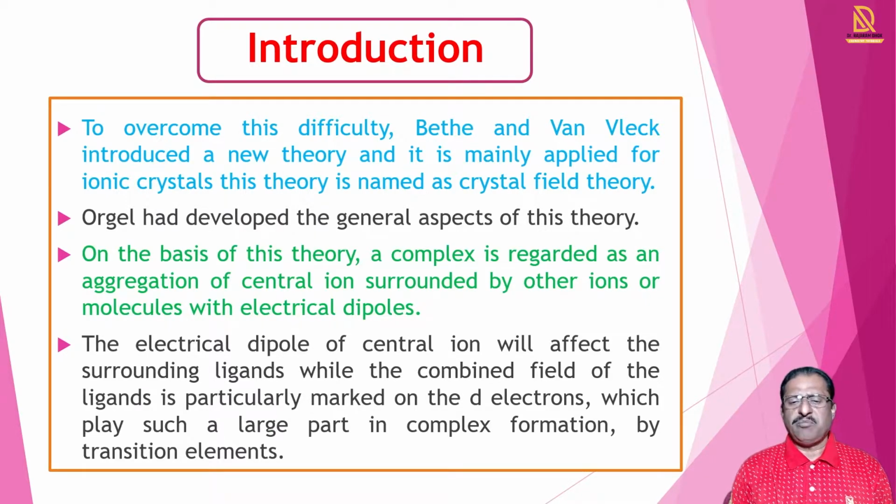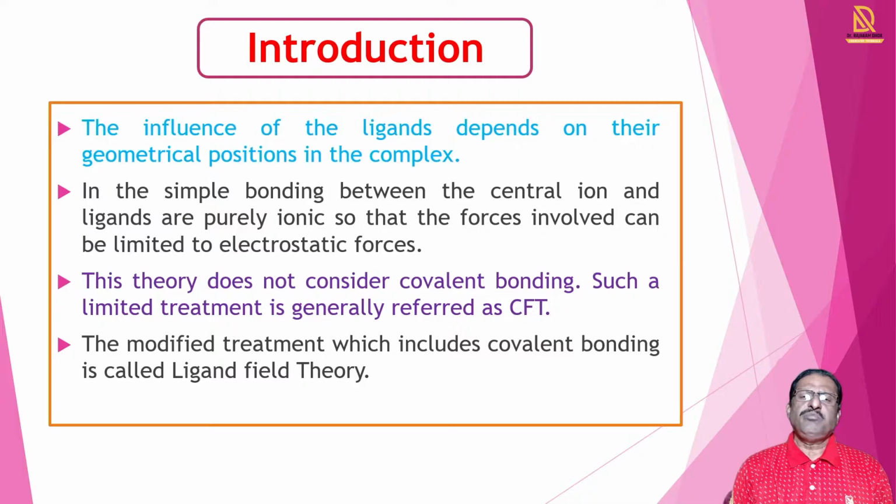The field of the central ion affects the surrounding ligands, while the combined field of the ligands is particularly marked on the d electrons, and these d electrons play a large part in complex formation by transition elements. The influence of the ligands depends on their geometrical positions in the complex.